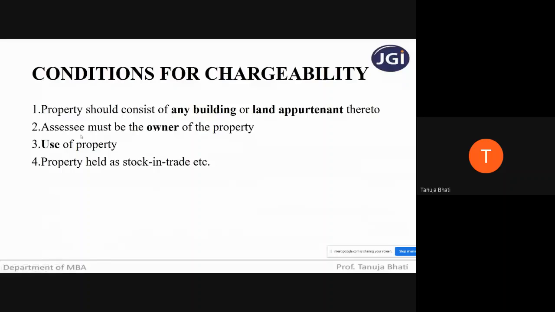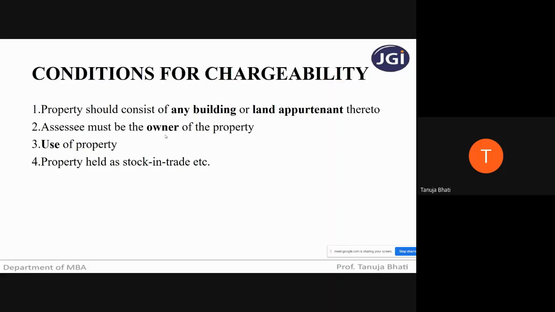Next, SSC must be the owner of the property. Obviously, if a property has to be charged to tax under income from house property, the SSC is supposed to be the owner of the property. Now, what do you mean by owner? Owner is nothing but a person who is entitled to receive income from the property, and he has the right to receive the income from the property that he is holding. And ownership may also mean deemed ownership. Now, what is the meaning of deemed ownership? We'll be seeing in the succeeding slides.